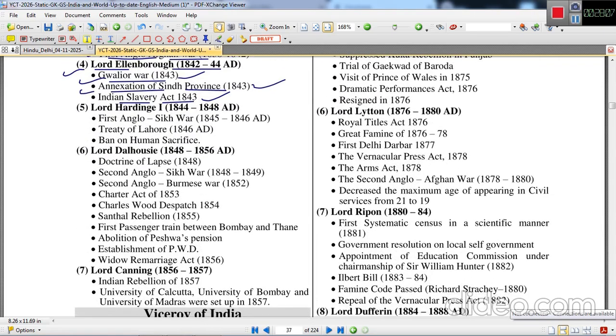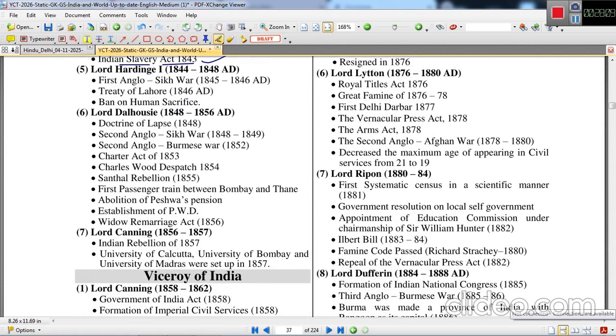Lord Hardinge, 1844 to 1848. First Anglo-Sikh War took place 1845 to 1846. Treaty of Lahore was signed after the completion of Sikh War, and a ban on human sacrifice. The Bali Pratha was abolished.